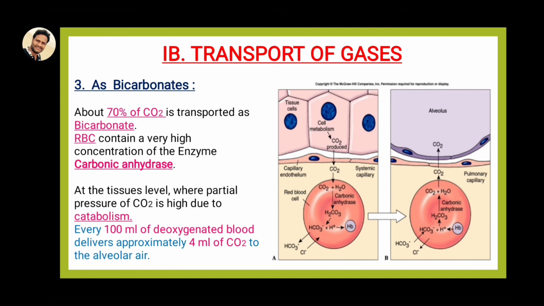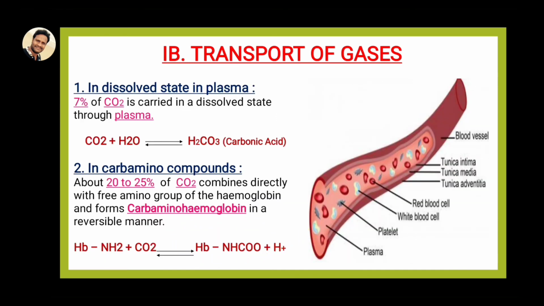Each 100 ml of deoxygenated blood delivers approximately 4 ml of carbon dioxide. Whenever we look at oxygen transport, 100 ml of blood carries 5 ml of oxygen. Here, 100 ml of deoxygenated blood carries only 4 ml of carbon dioxide to the alveolar air. This is most important for MSET and NEET bits.